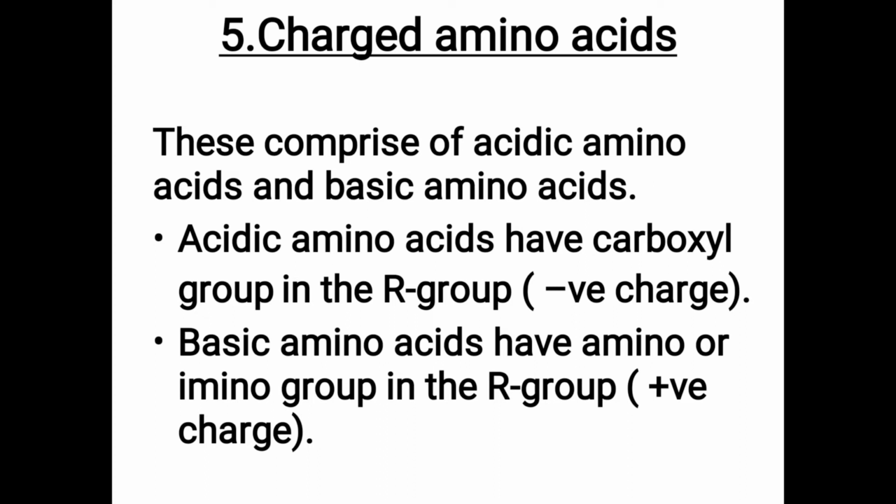And basic amino acids have an amino or imino group in the R group, so they have a positive charge. COO minus and NH3 plus. So under charged amino acids come acidic and basic.